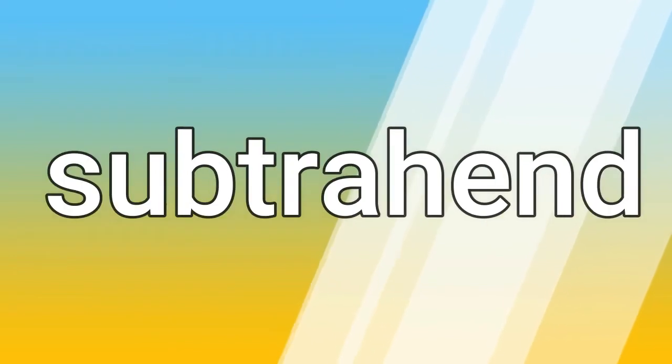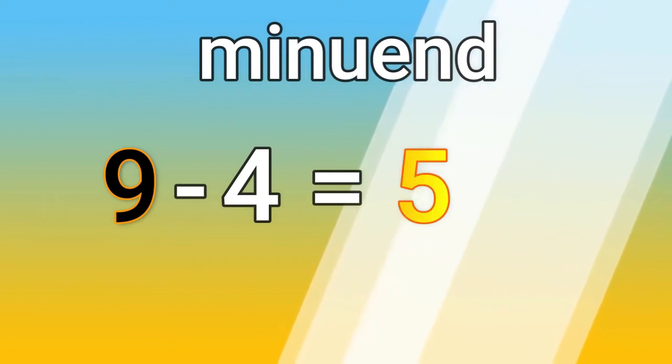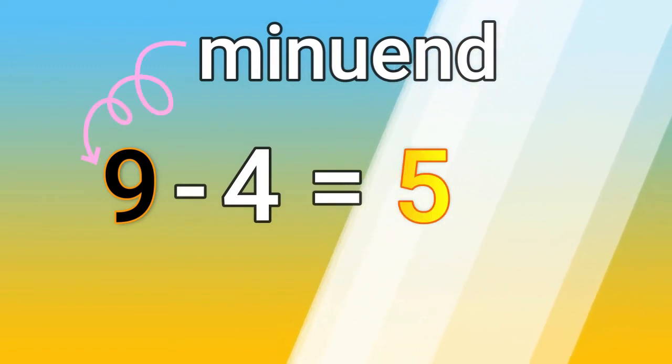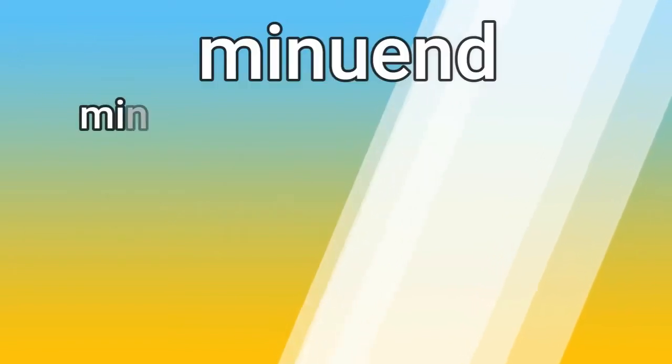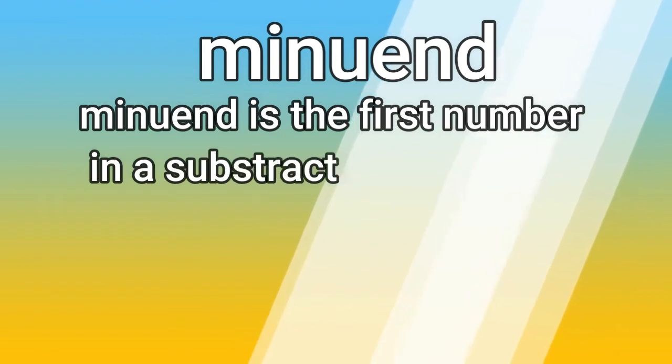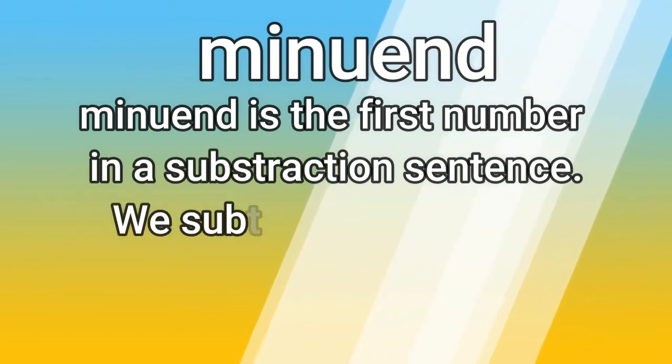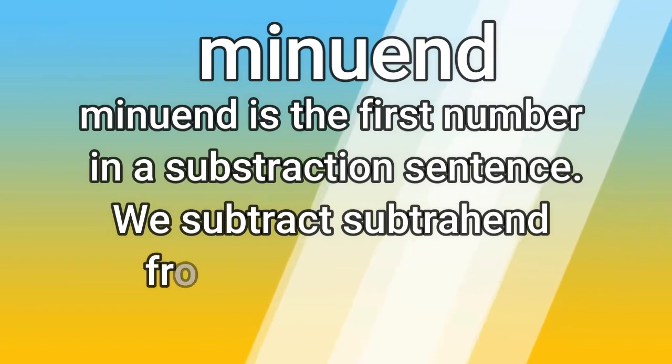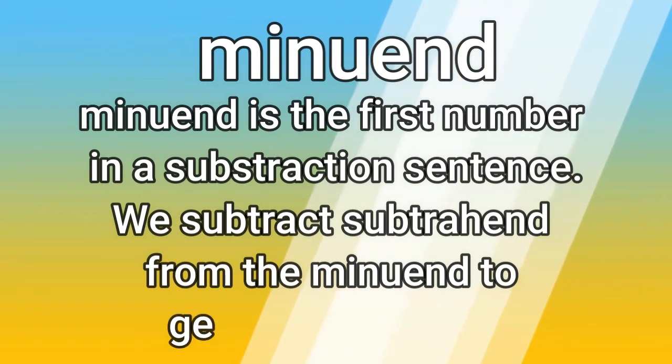Now we will talk about the minuend, subtrahend, and difference. First we will talk about the minuend. For example, if we have 9 minus 4 equals 5, the 9 is our minuend. The minuend is the first number in a subtraction sentence. We subtract the subtrahend from the minuend to get the difference.